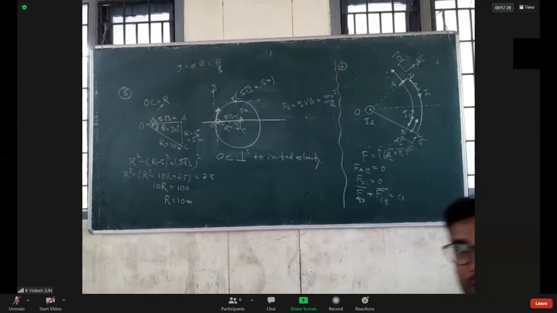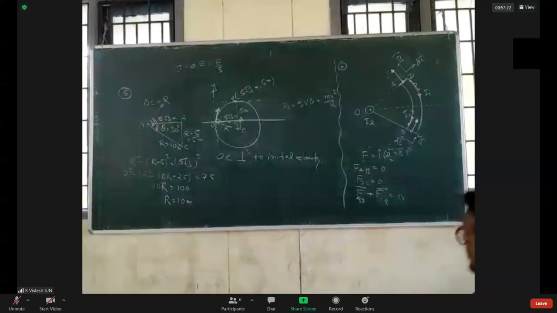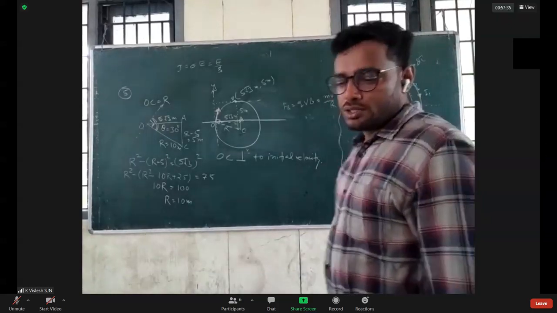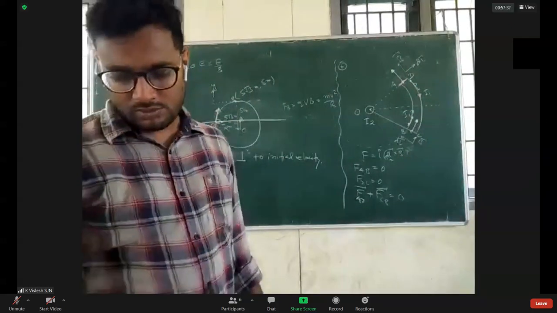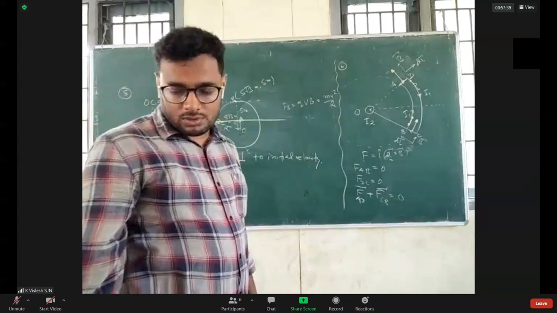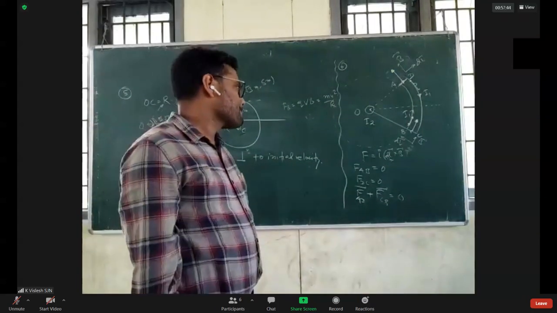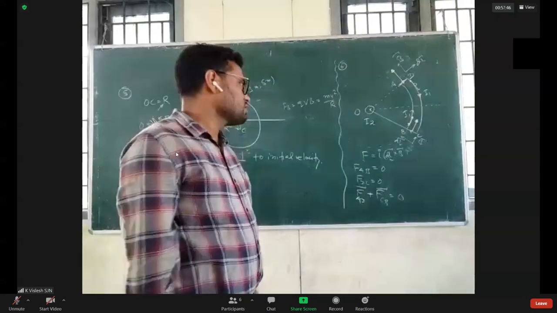Just tell me, you don't need magnitude. Just tell me it is zero or non-zero. Non-zero. Actually, in this question, they should define about which point or axis of rotation.